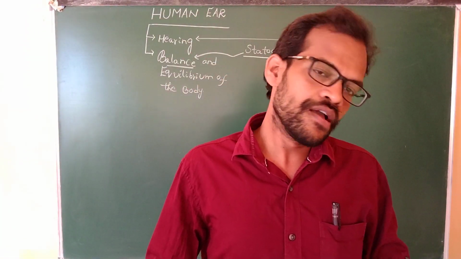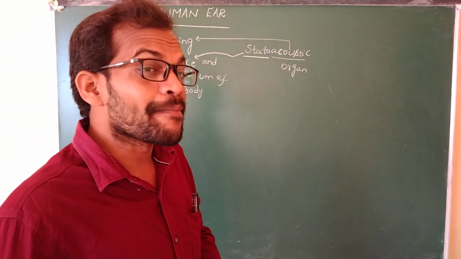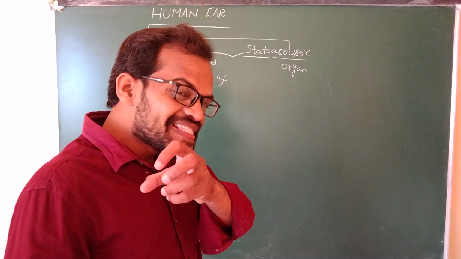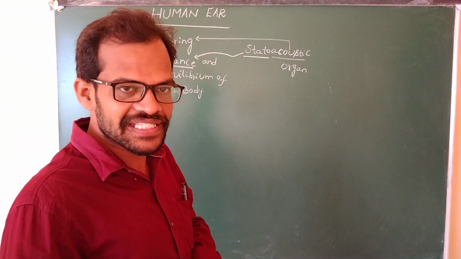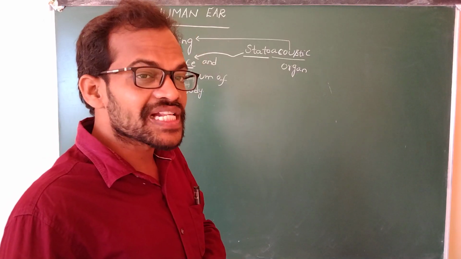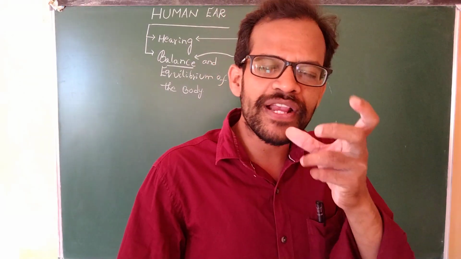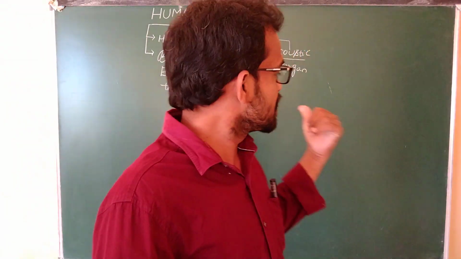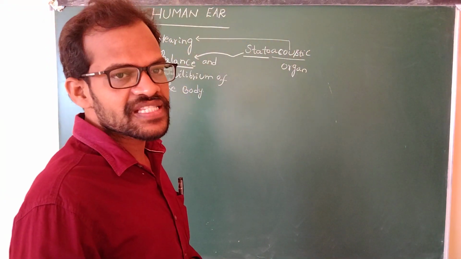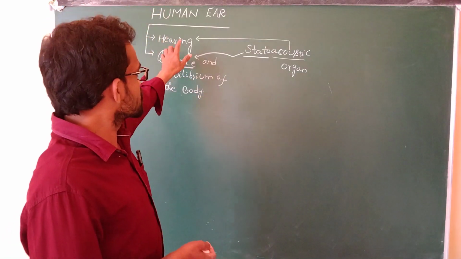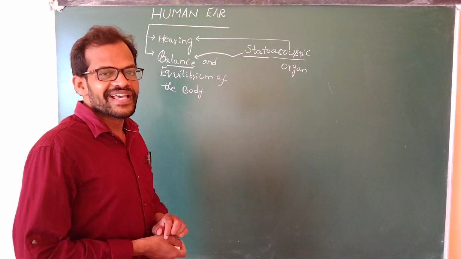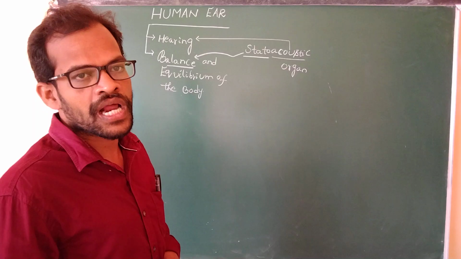Some important mechanoreceptors, the sound receiving cells, are present inside the ear. These special receptor cells maintain hearing and balance and equilibrium of the body. That's why the human ear is also known as a statoacoustic organ.